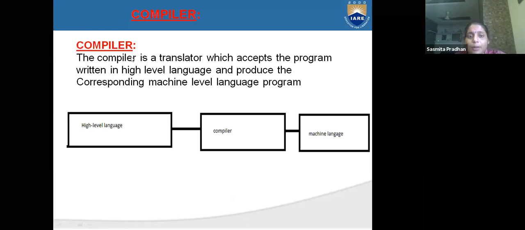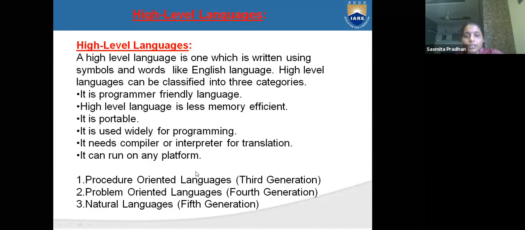What is a compiler? See, on the last page I told you: it needs a compiler or interpreter for translation. First, it is user friendly, meaning you can understand it easily. Next, high level languages are less memory efficient. System memory is also required for any programming language. If it exceeds your system memory, then you cannot write or execute your program.